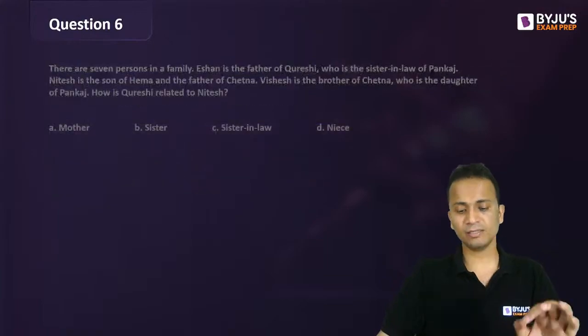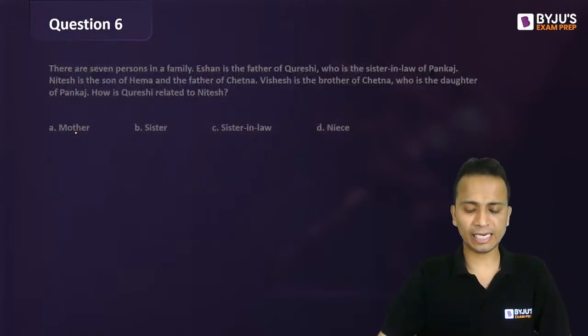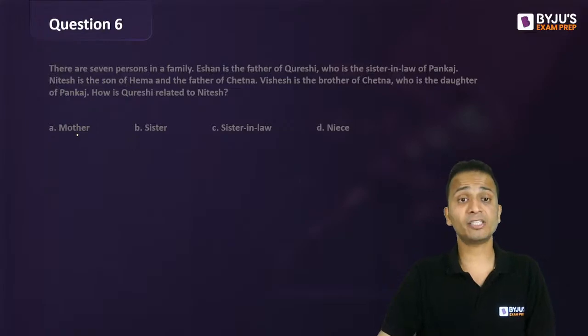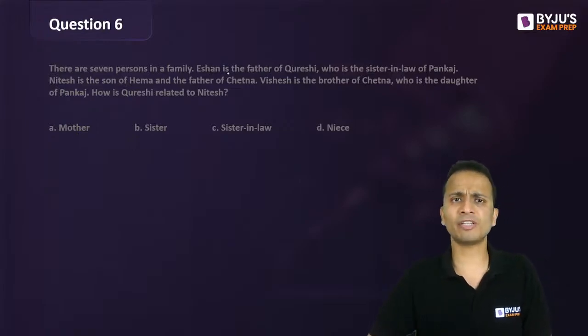Let's start. I feel this is slightly difficult because I'm getting less response. So there are 7 persons in the family. Ishan is the father of Qureshi. All right.